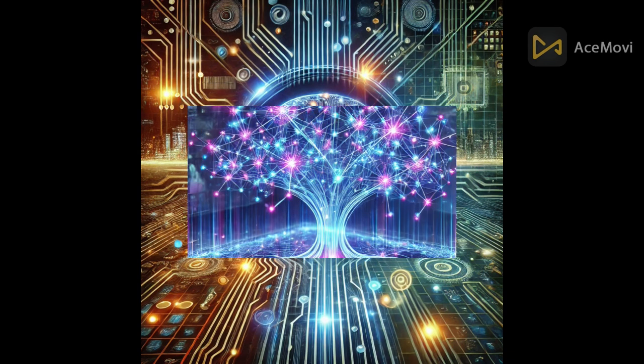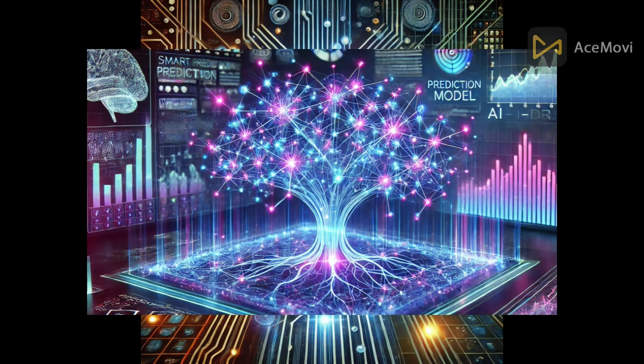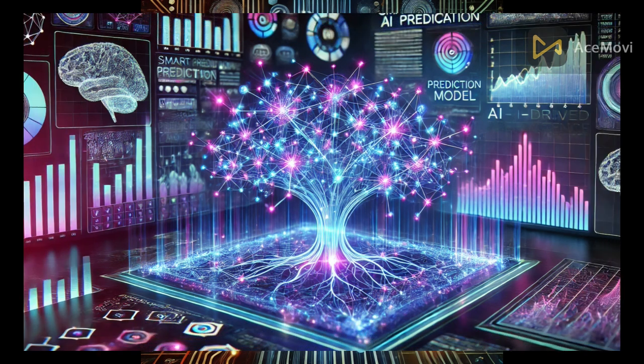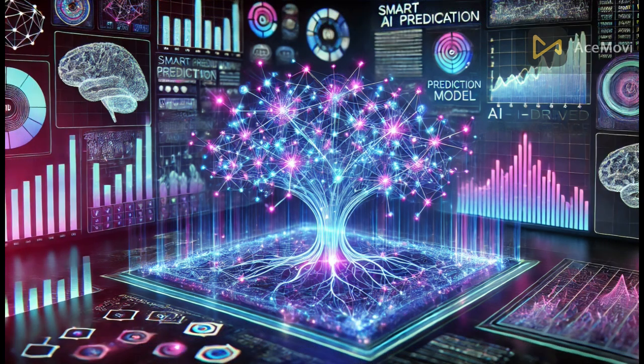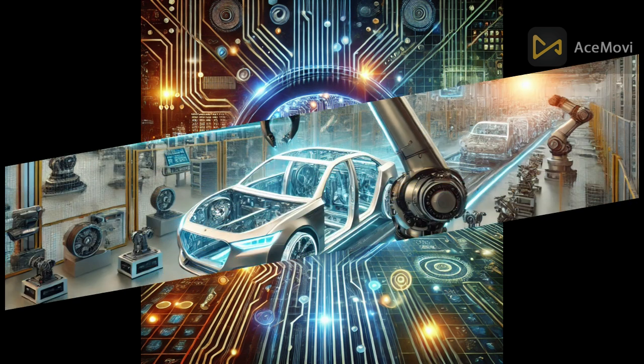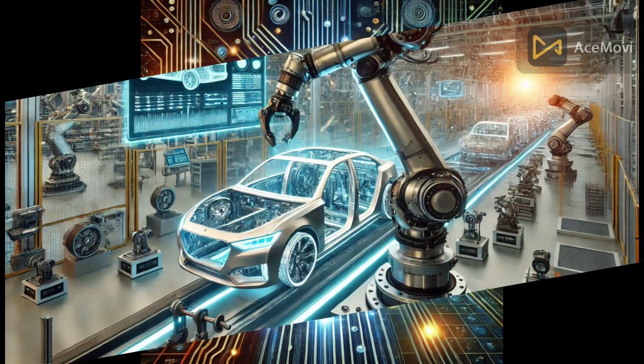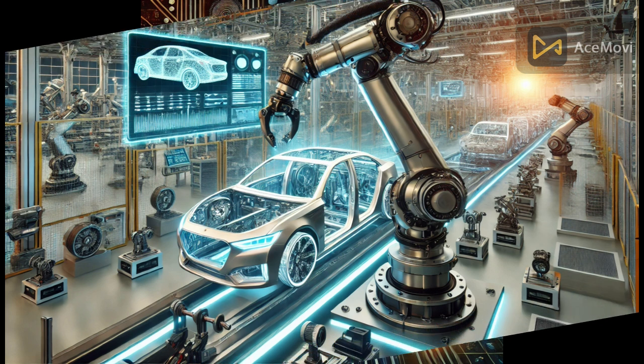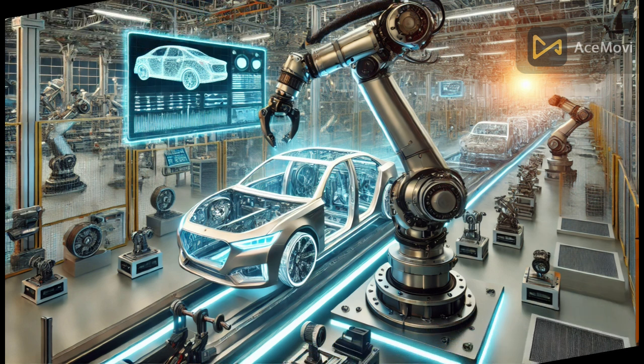Neural networks explained. Neural networks mimic the human brain, processing data through layers of interconnected nodes to recognize patterns. AI in robotics engineering. AI powers robotic engineering by enabling automation, intelligent decision-making, and precision in industrial applications.